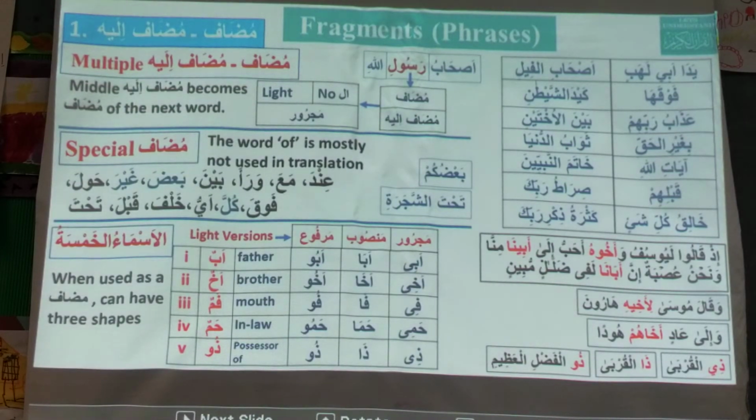The first ism and the second ism. The first ism is called mudaf. When is it called mudaf? It is light, without al. So this is the condition of mudaf. And what is the condition of mudaf ilay?